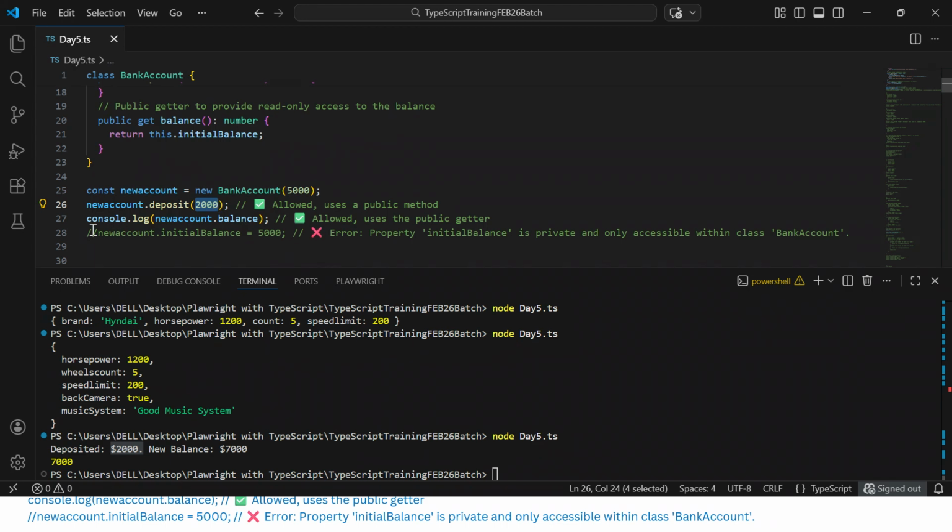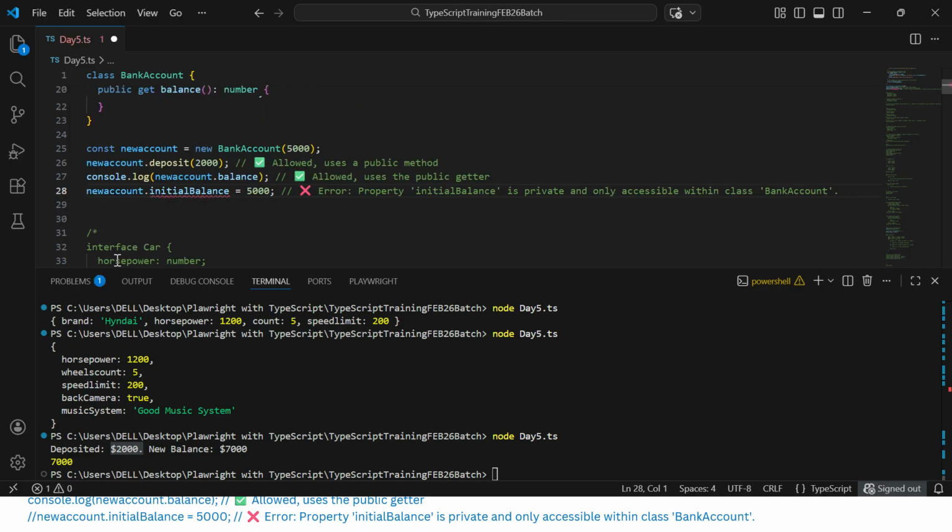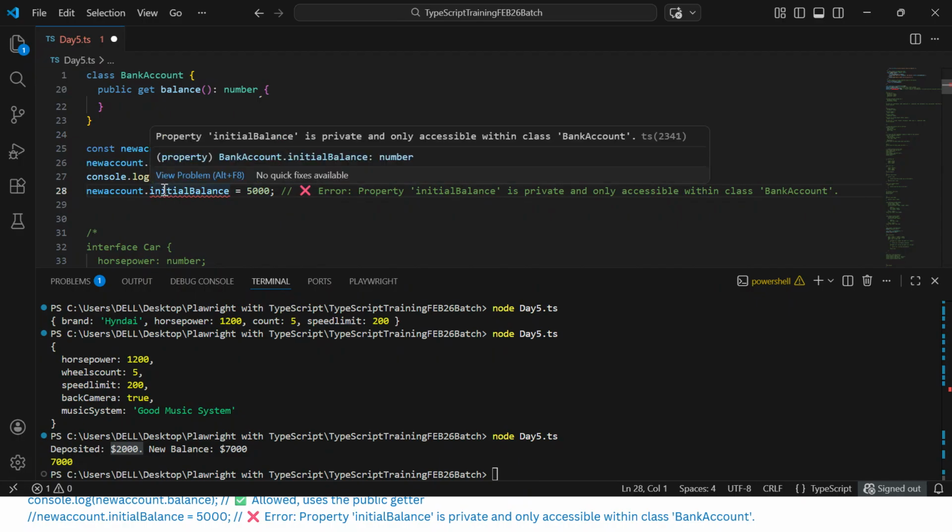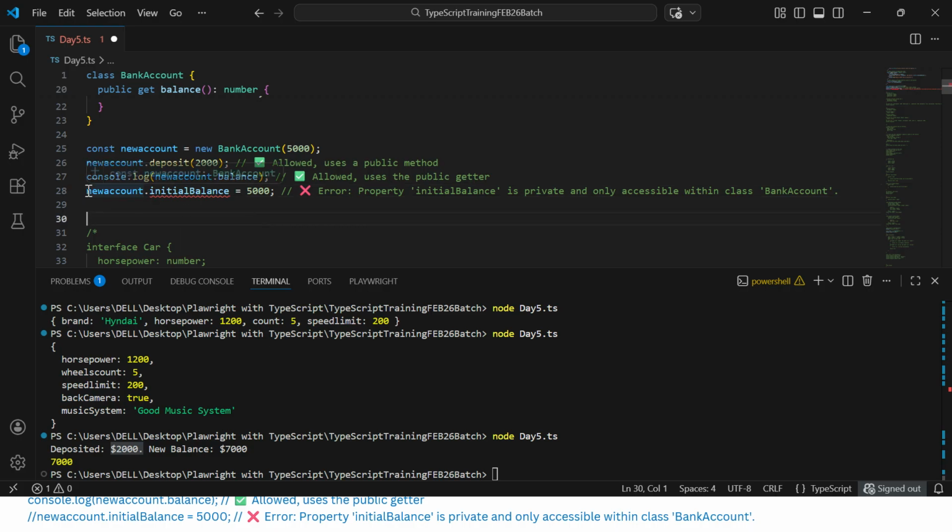But can we access the variable directly? Then there is no point of adding all this getter and setter methods. No, it will not allow. You could see whenever you are trying to access the variable, it is showing the error: property initialBalance is private, and only accessible within the class BankAccount, not outside this class. So this is the way I can have the private variable, and the private variable can be used using the getter and setter methods. Setter is setting the value, and getter is getting the value.